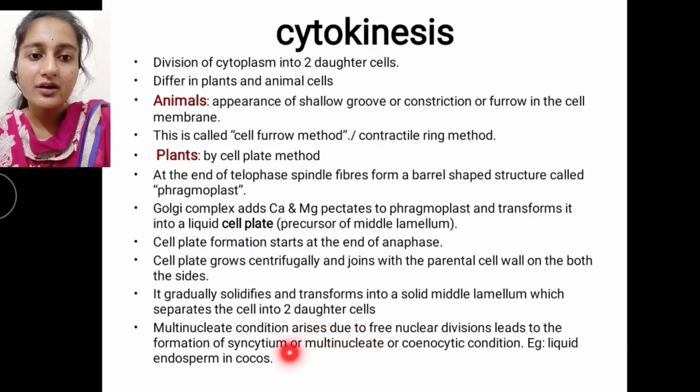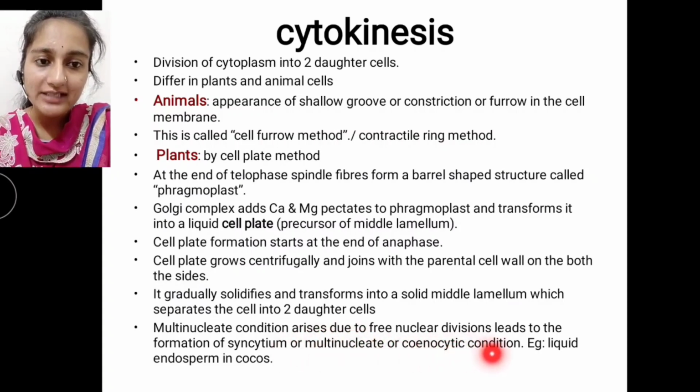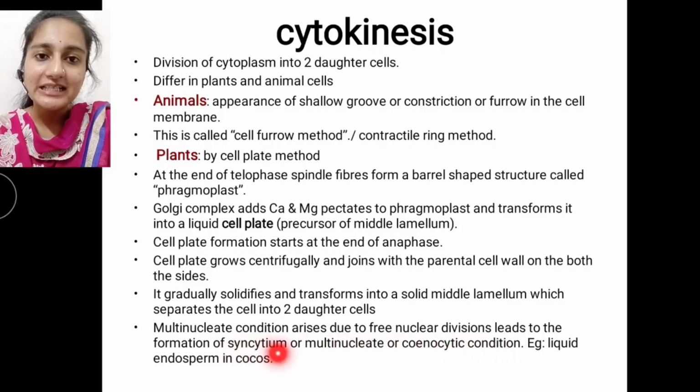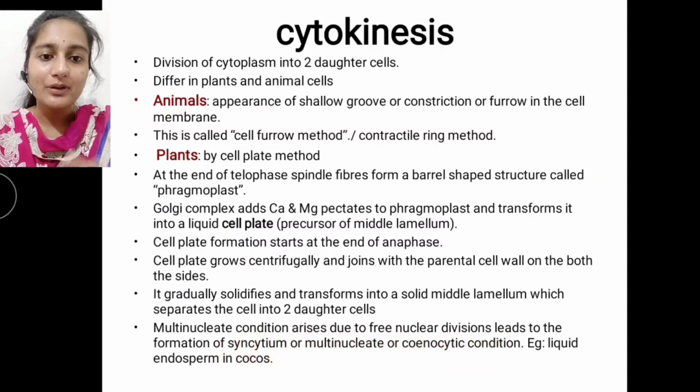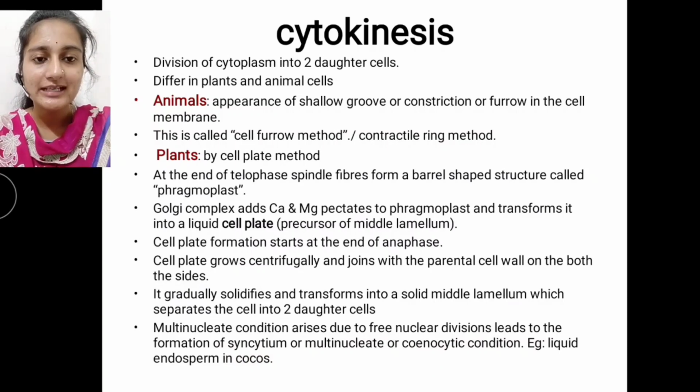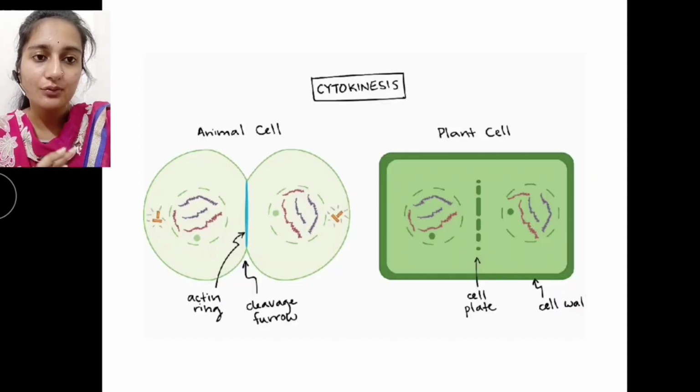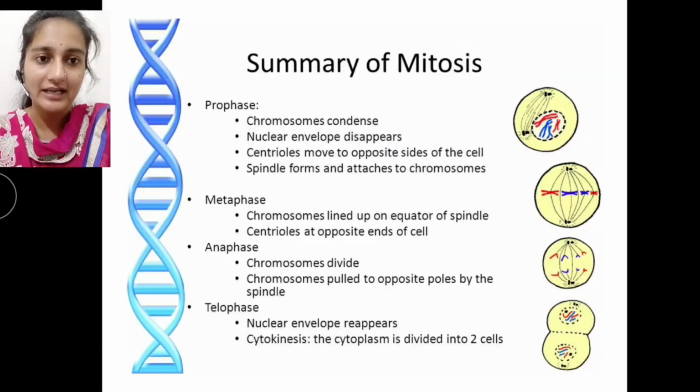We also call it a coenocytic condition or syncytium condition. For example, the liquid endosperm in coconut is an example of a multinucleate condition which arises due to free nuclear division in these plant cells. So this is how cytokinesis occurs in animal cells as well as plant cells.